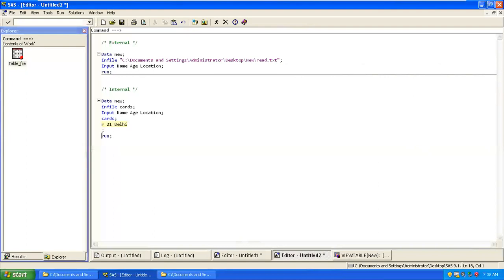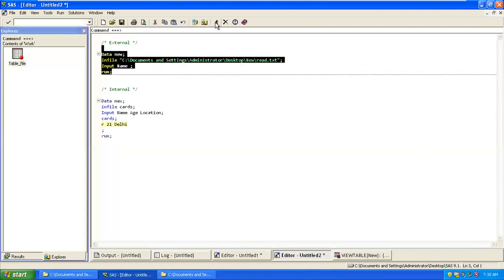Now let's see the location where the file is available, where we won't have all the values for the name, age, and location variables, because we have entered only the name over there. So I'll delete this. I don't want to keep this, otherwise we'll not be able to keep it.